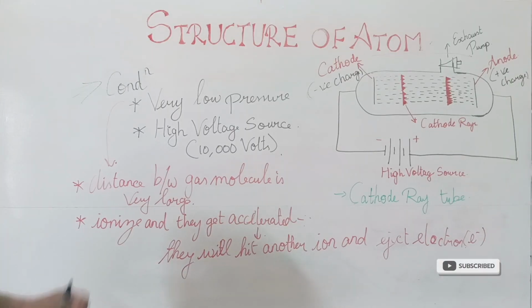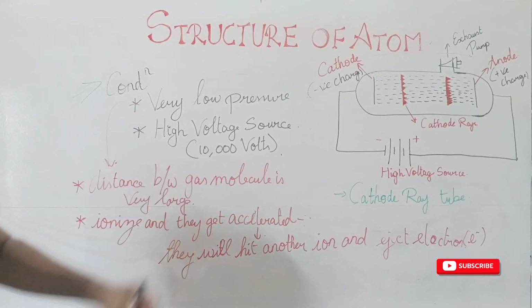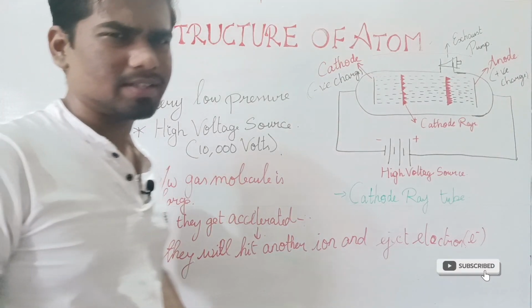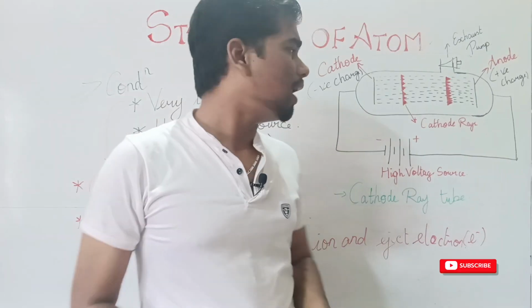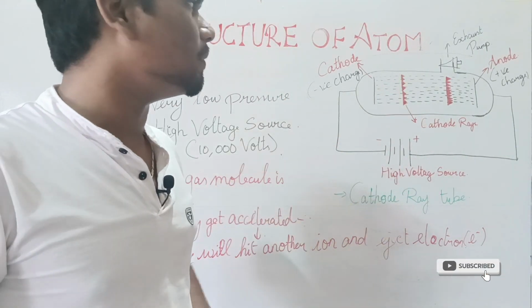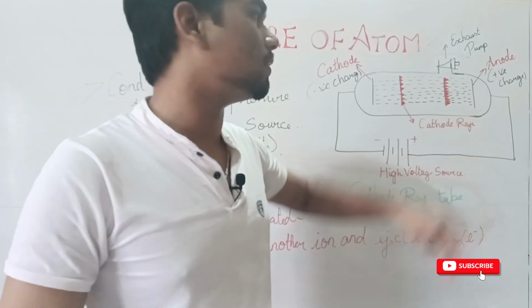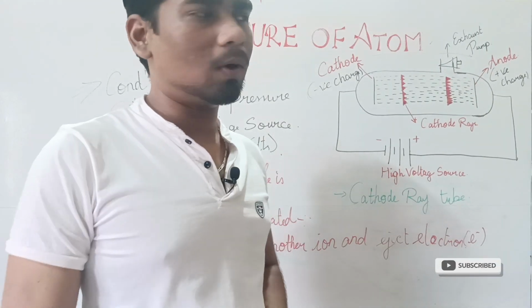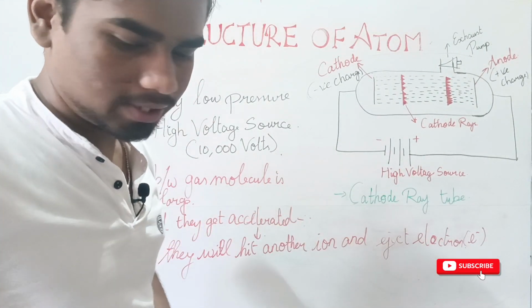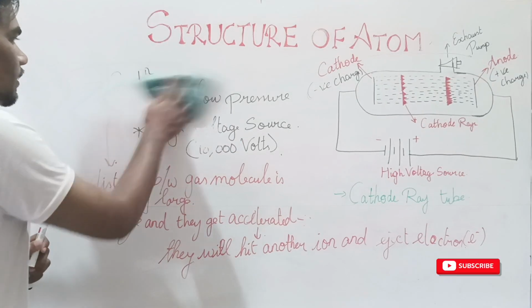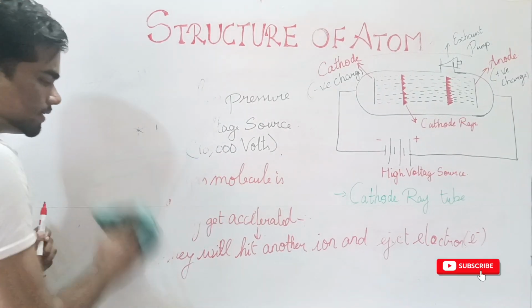So I hope now we can move to the second part. My dear friends, you may be asking how you know that there are some rays passing from cathode to anode, and that is what we are going to study next. Let me erase it here so that we can continue the session.